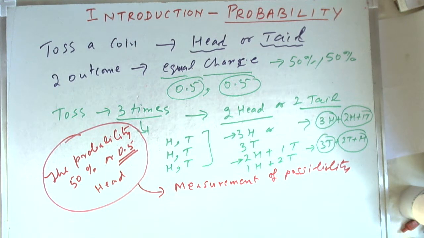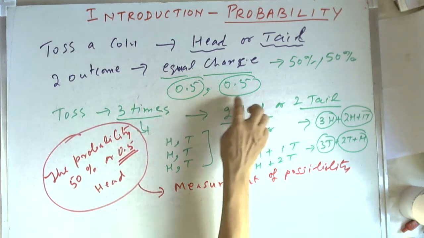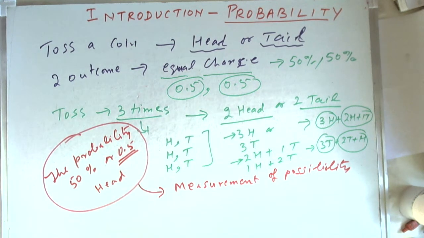Also remember that if we add the two, the total should be 100% or equal to 1. So it can be represented either as a percentage, or as total equal to 1. Probability is nothing but the possibility of an outcome, whenever we do something, an event which has chance, where either this can happen or that can happen.